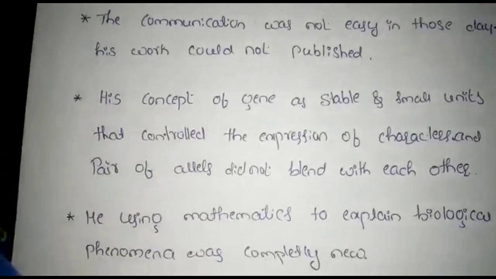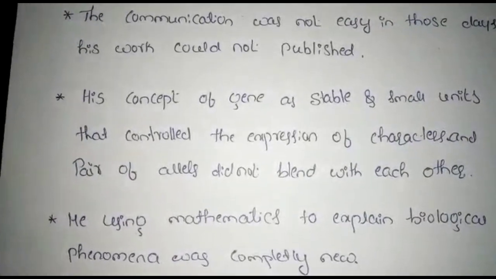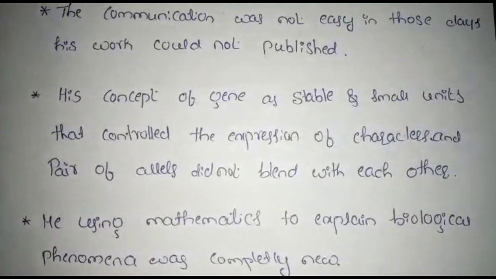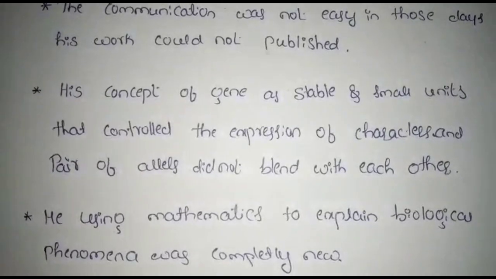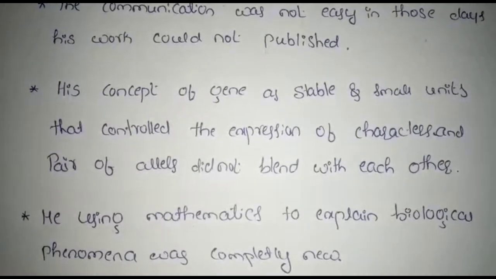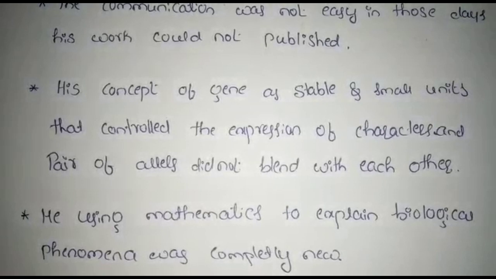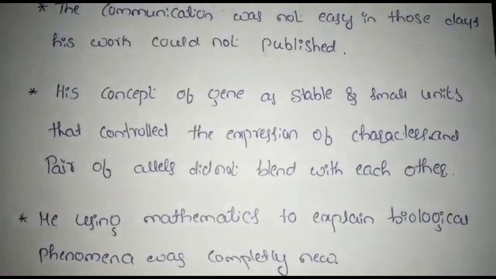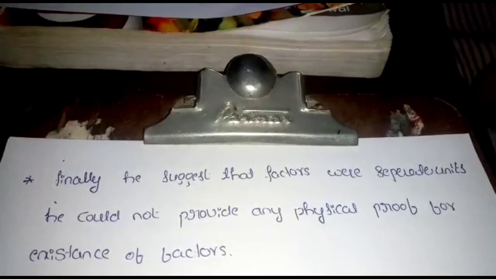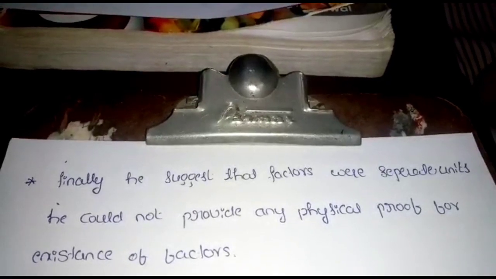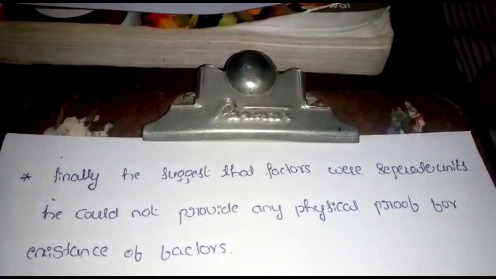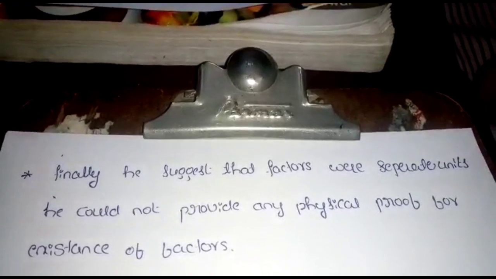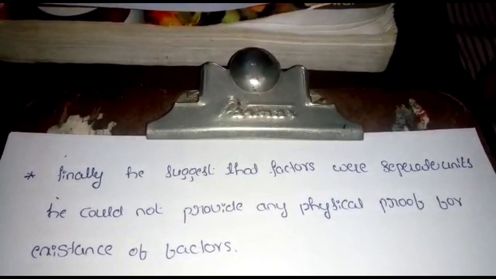The next reason is that he used some mathematical aspects with the help of biological phenomena, which gave new aspects. This is also one of the reasons for the non-recognition of Mendel's experiment. Another reason is that he suggested that factors are separate units, but he could not provide any physical proof for the existence of factors.